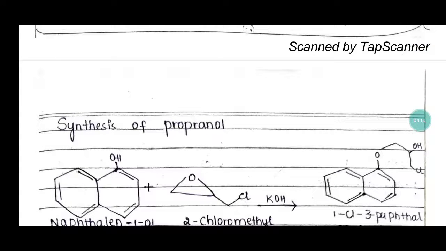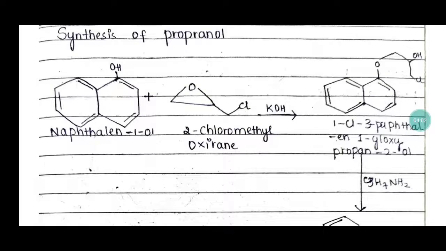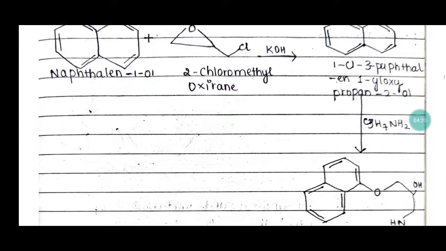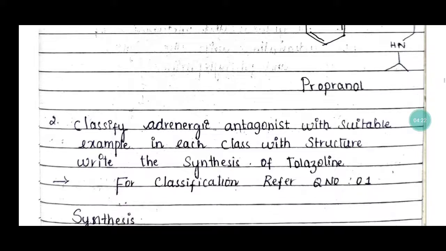So this is the synthesis for propranolol, and in that naphthalen-1-ol plus 2-chloromethyloxirane in the presence of potassium hydroxide gives 1-chloro-3-(naphthalen-1-yloxy)propan-2-ol, which gives you propranolol.